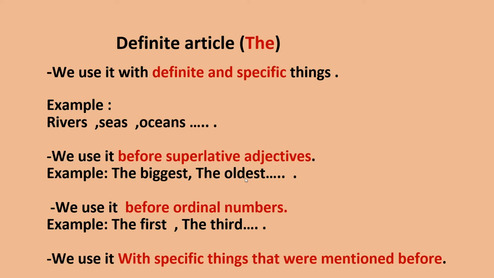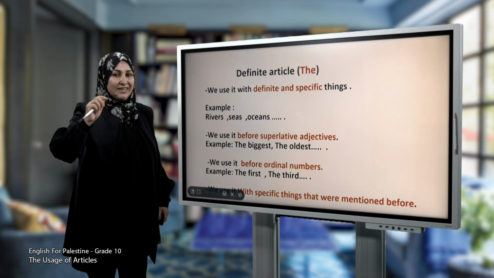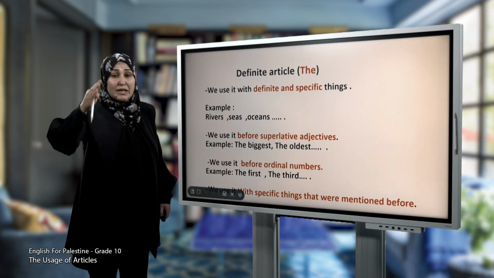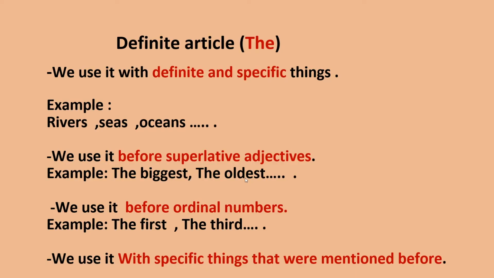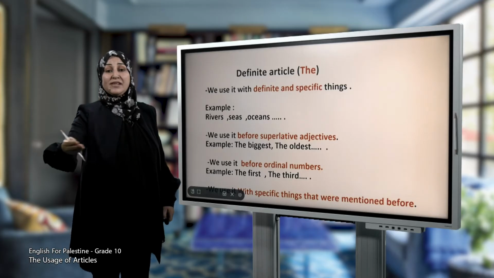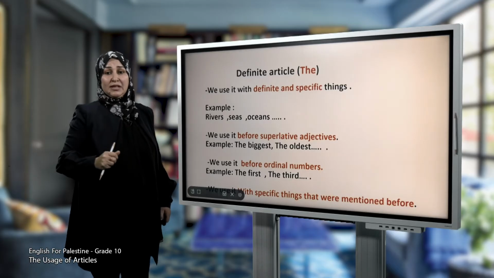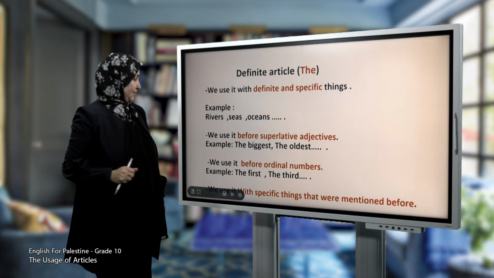Definite article the. When do we use the definite article the? We use it with definite and specific things. Again, definite and specific things. Example: rivers. We say the Nile. Seas, such as the Red Sea, the Dead Sea. Oceans, such as the Pacific, the Atlantic, the Indian Ocean.